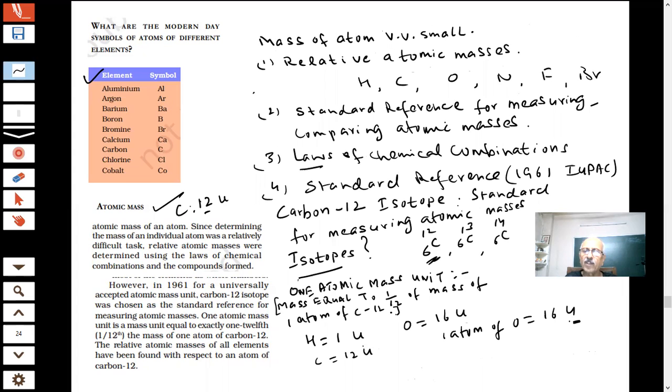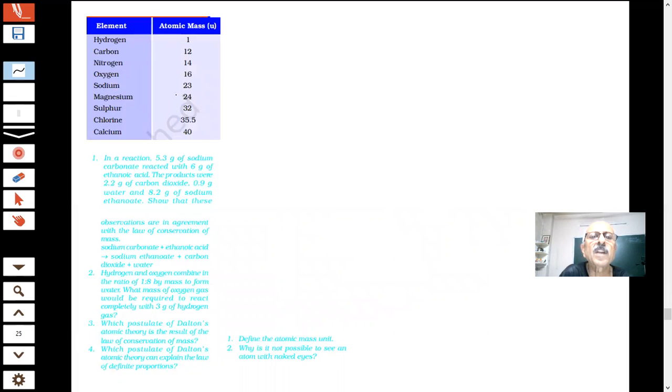And when I write this value, you will see that in the book they have given a table of atomic masses of a few elements. U means, what is the meaning of U? U is the symbol of atomic mass unit. It is saying the mass of one atom.